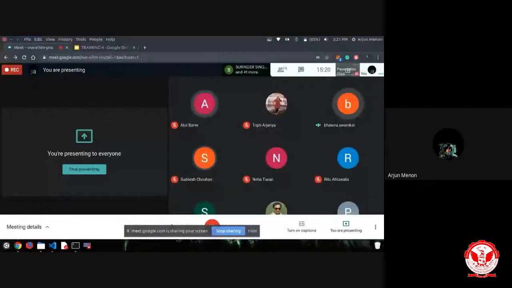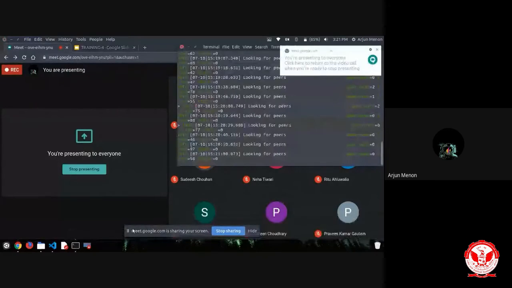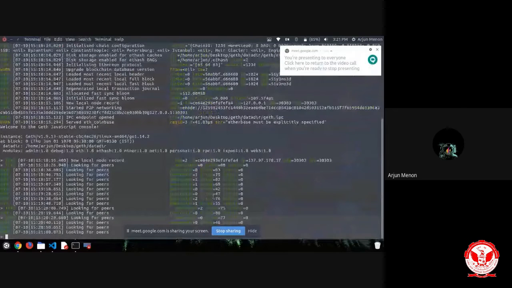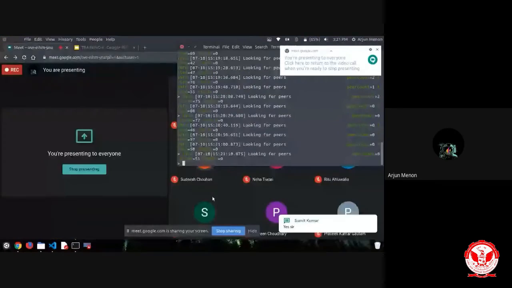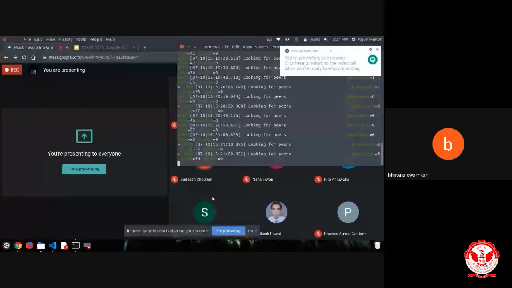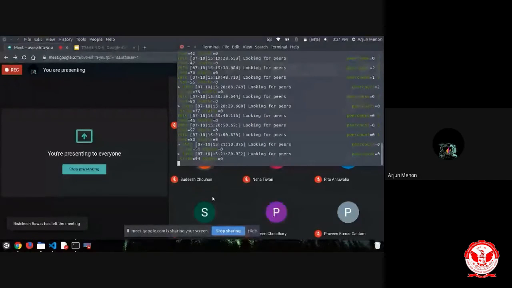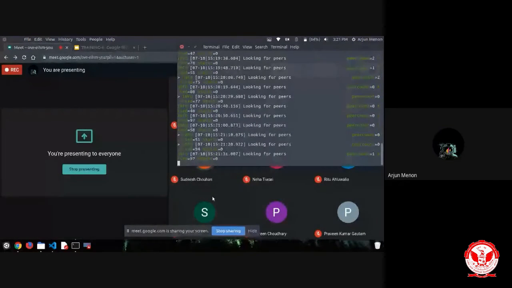Okay, that's because the terminal has many data in it. I don't know why you are not able to view that. If I reduce the terminal size, is it visible? Yes, sir. And all the participants, please answer if you are able to see it or not. Okay, now it displays looking for peers. Yes, it's visible. Okay, thank you. We can zoom the terminal screen.